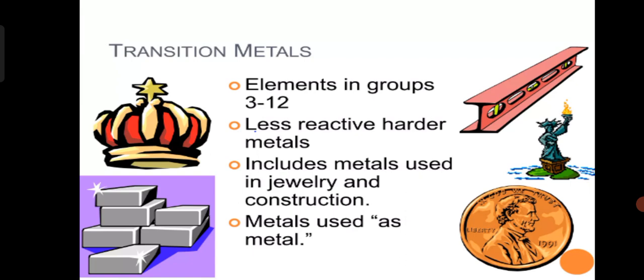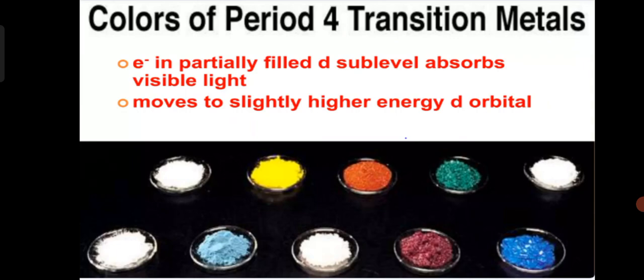For jewelry making, all of you know that we use gold, silver and platinum, and for construction purposes we use iron metal. So mostly in transition elements, metals are there.